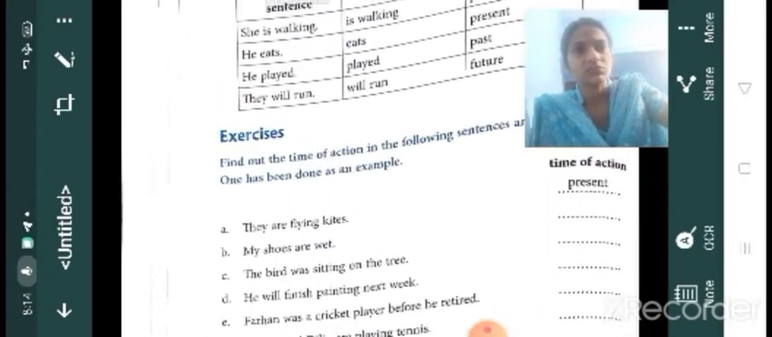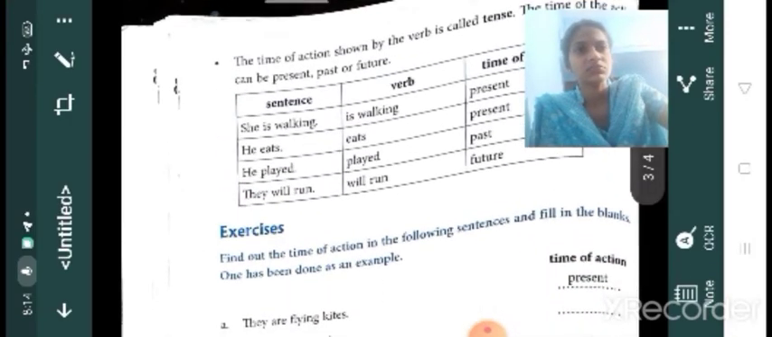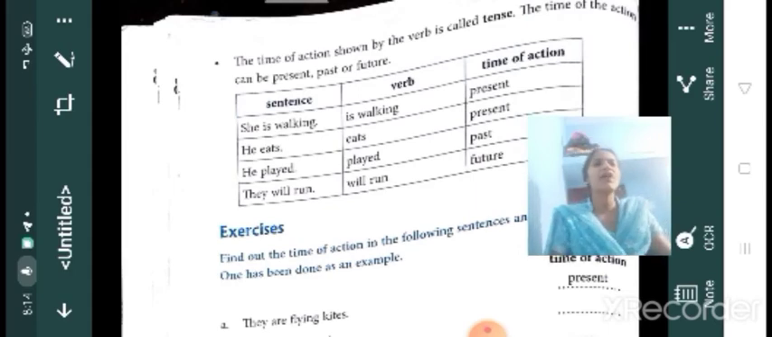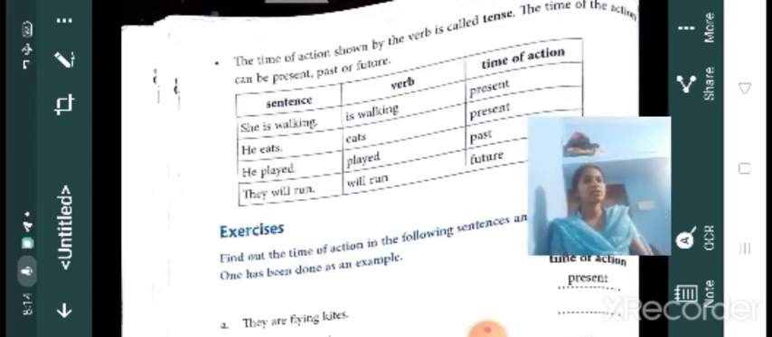So now, this time of action shown by the verb is called tense. So the time of the action can be present, past or future. So she walked means it's past tense. Its time of action is past. That means that action is over.